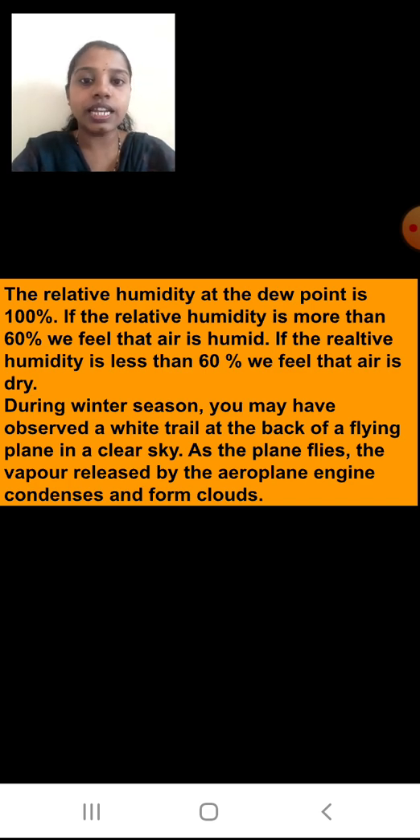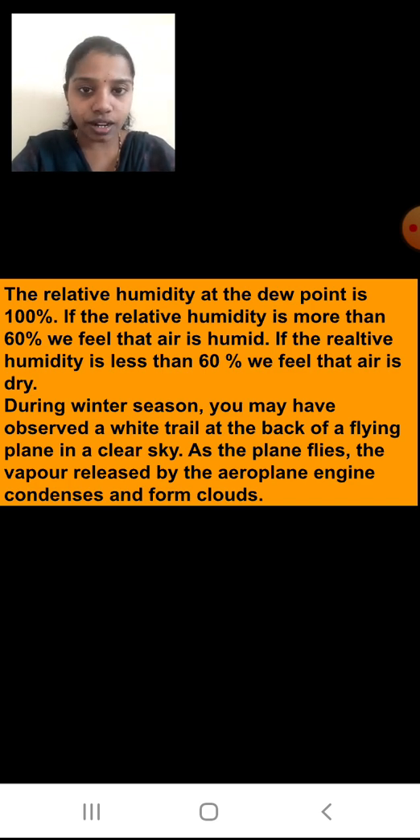Okay students, now during winter season, you may have observed a white trail at the back of a flying plane in a clear sky, right? You must have seen this. The plane is flying, and from the back side you may see the white trail.